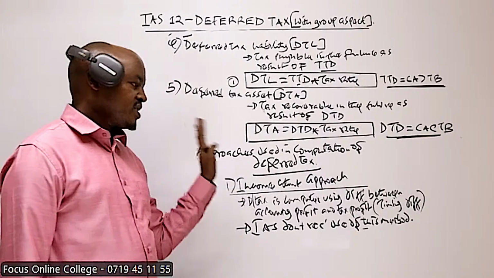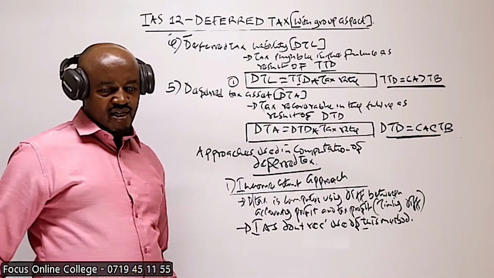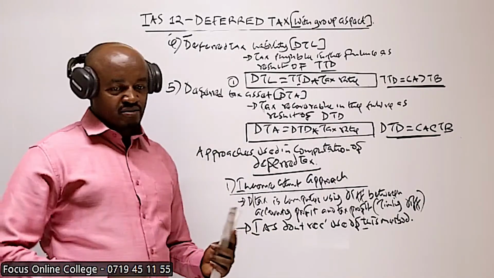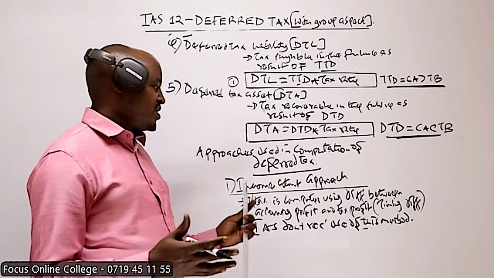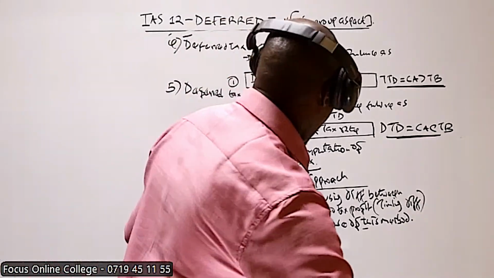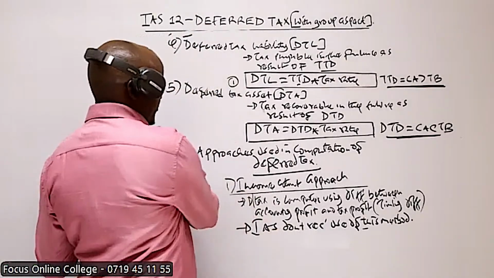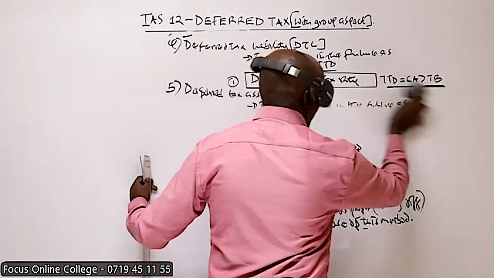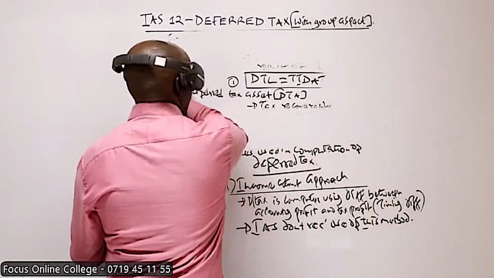Some questions tested some time back required candidates to use this method, but nowadays they require the other approach. So this method is not recommended for use by International Accounting Standard number 12.